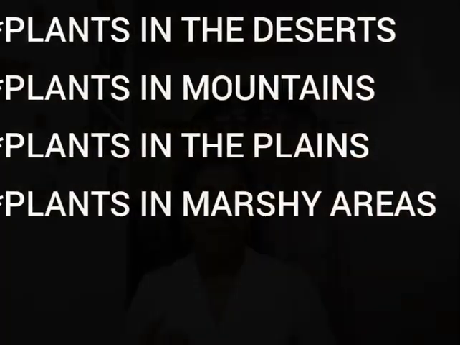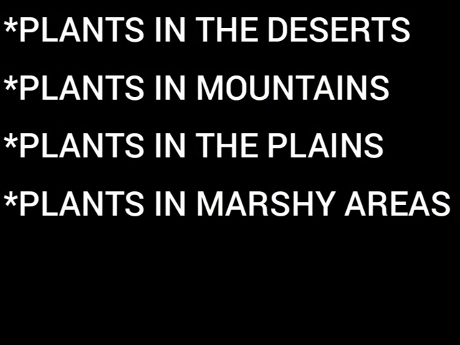Based on the conditions in which they grow, terrestrial plants are of different types. They are plants in deserts, plants in mountains, plants in plains and plants in marshy areas. So the plants living in these areas have different adaptations on their body to survive in their habitat.